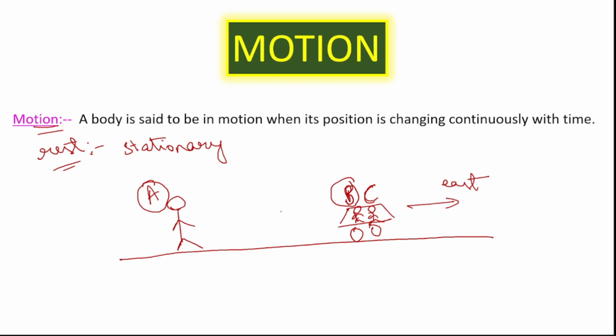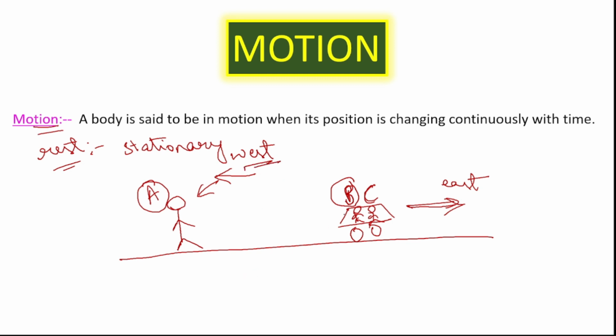Okay, if you ask person B, the passenger sitting inside the car, whether person A is in motion or at rest, what would B answer? He would say that the person standing beside the road is definitely moving, he is in motion. And in which direction is he moving? He is moving towards the west. Why? Because the car is moving towards east, so the person observing A assumes that A is moving towards the west.